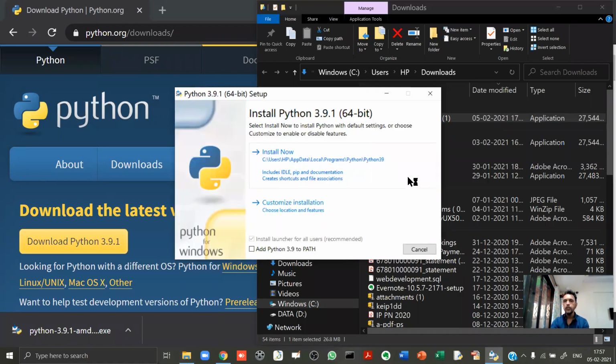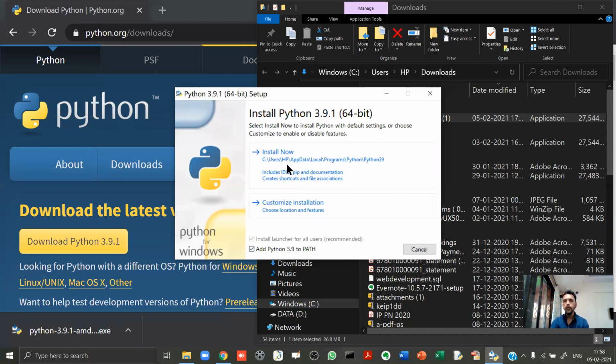All right. Now this is something which I wanted to show you, and that is why I did the uninstallation. So pay good attention to the next thing which I'm telling you. Otherwise, you'll have problems later on. Okay. Listen. So now over here, you will see this thing, add Python 3.9 to path. Do you see this? Now, without fail, put a tick mark over here. Without fail, put a tick mark over here. All right. And only then proceed with the installation.